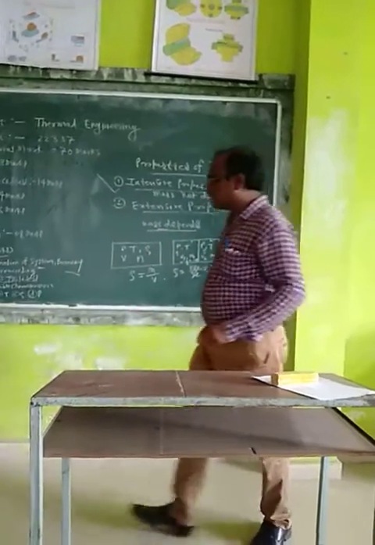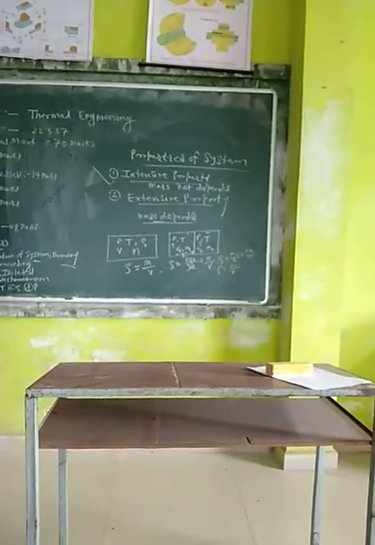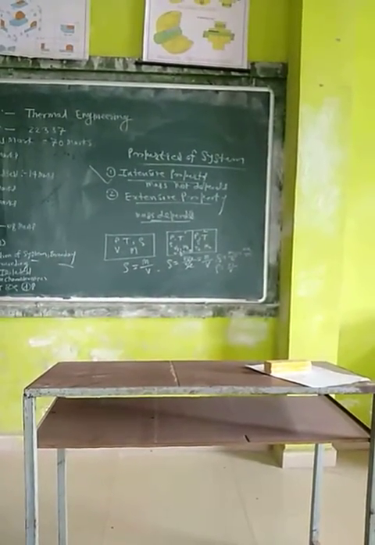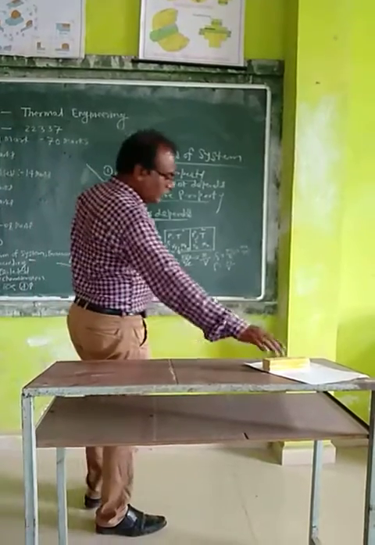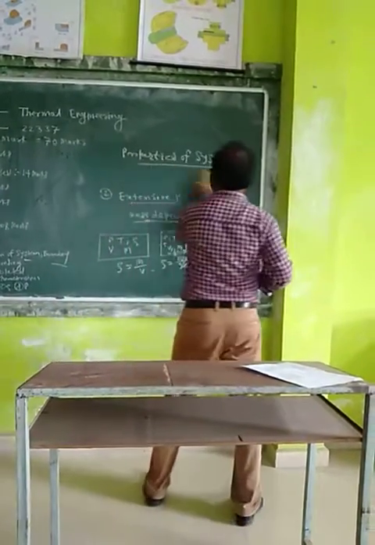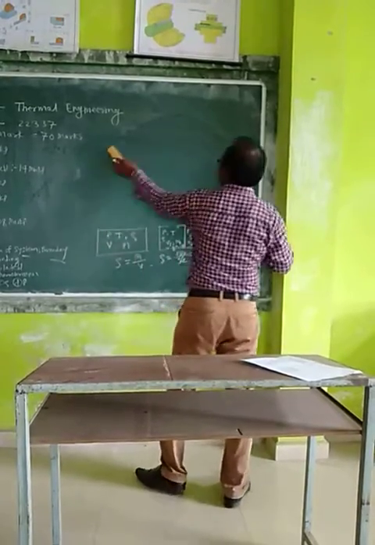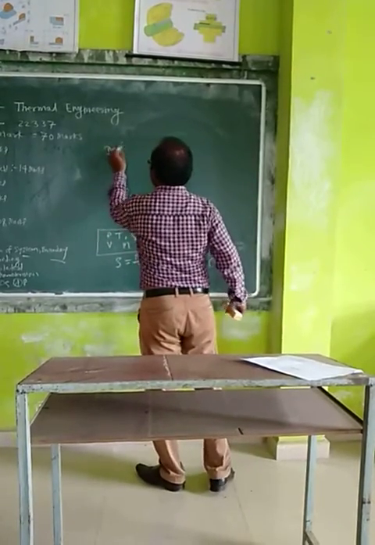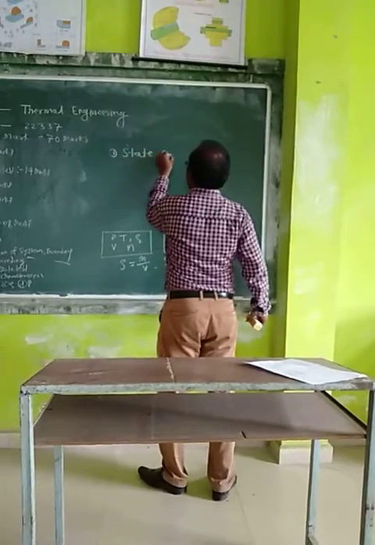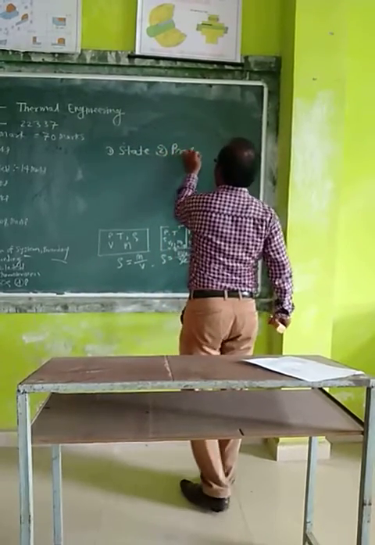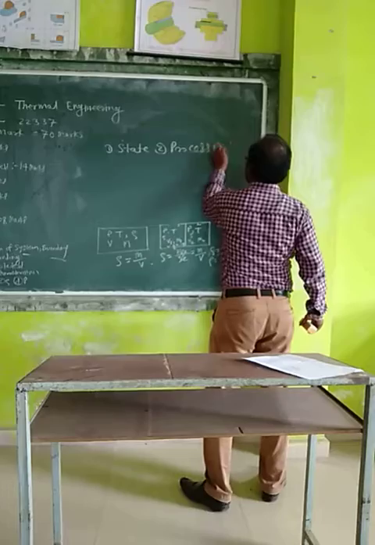Okay. Now next one is the definition of state, process, and cycle. First state, second process, third is cycle.